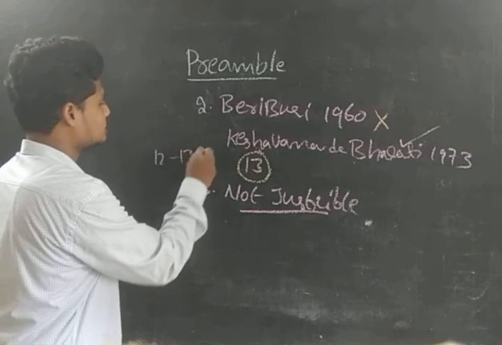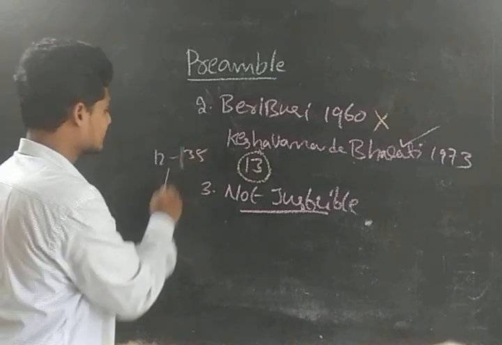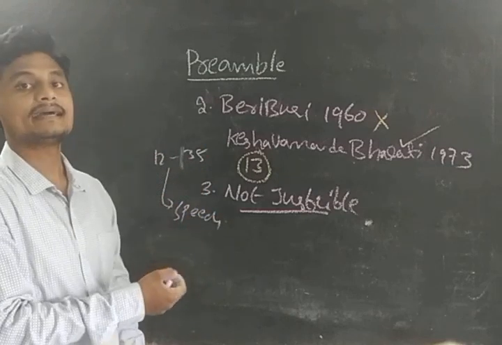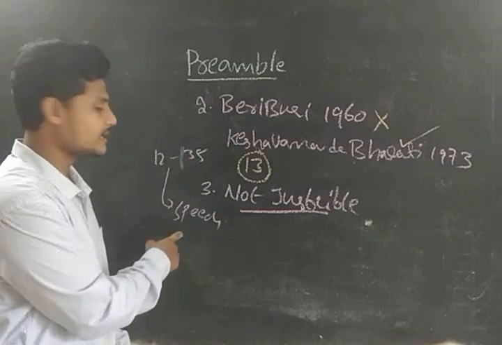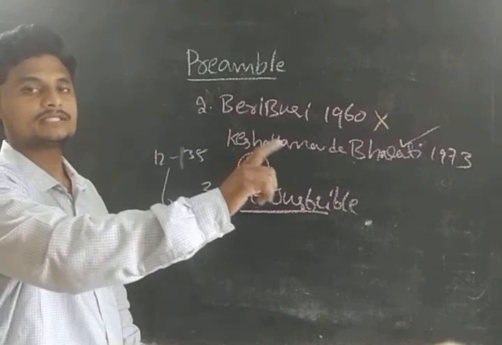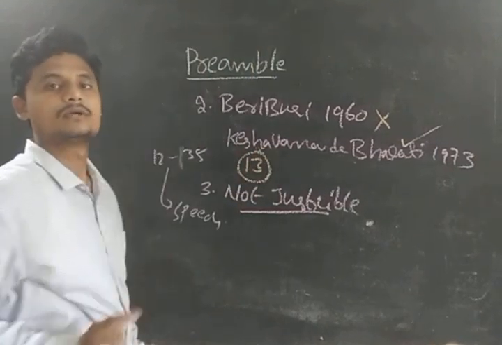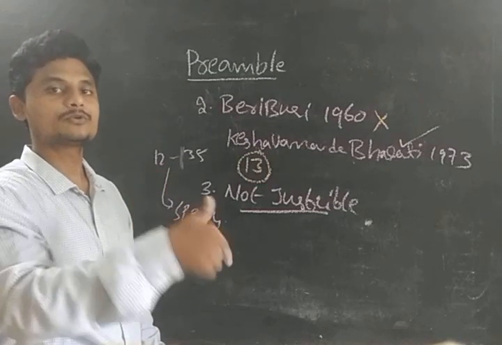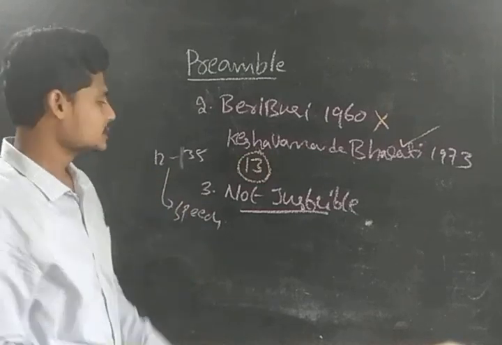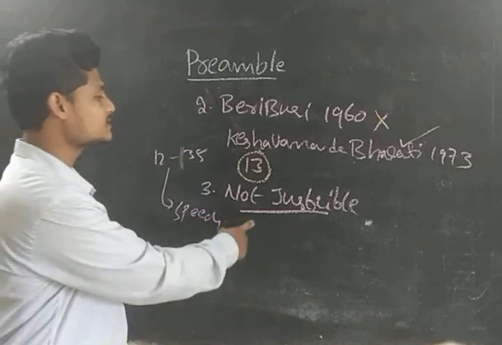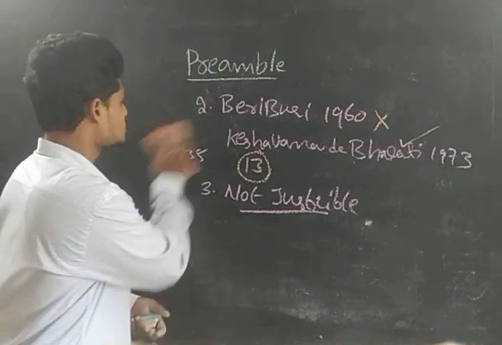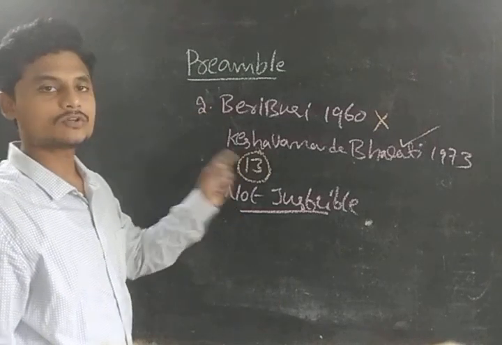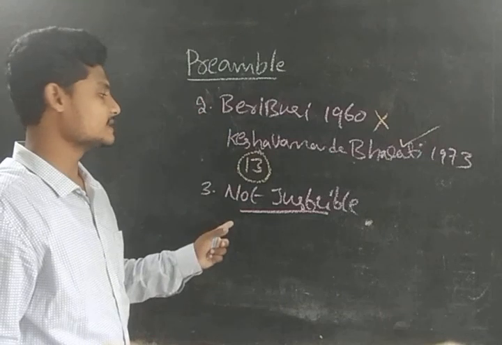In Articles 12 to 35, you have the right to speech, though with some restrictions. If anyone is stopping you from speaking, you can directly move to the Supreme Court, because you have the right to speech. But you can't go to the Supreme Court if there is a violation of the preamble. So these are not justiciable. Very clear? So it is a part of the constitution, it can be amended, and it is not justiciable.